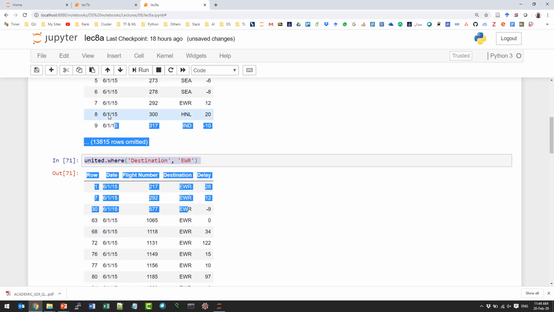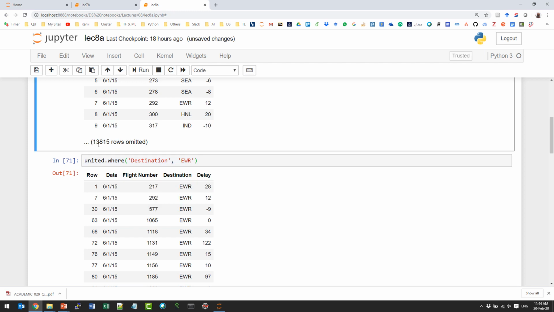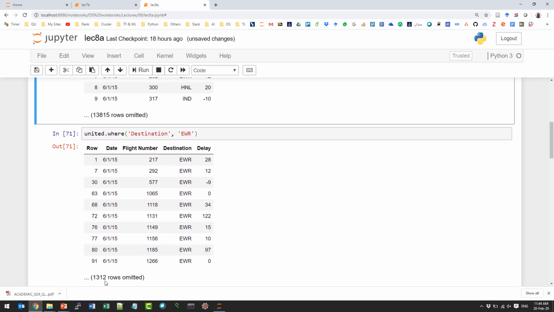So remember the data set? The data set here has more than 13,000 flights, okay? And here we have this number, but anyway, is that a sample? Yes, it is a sample, right? Is that a random sample? No, why not? Yes, so there is no chance here. There's nothing random here. There's no chance, right?